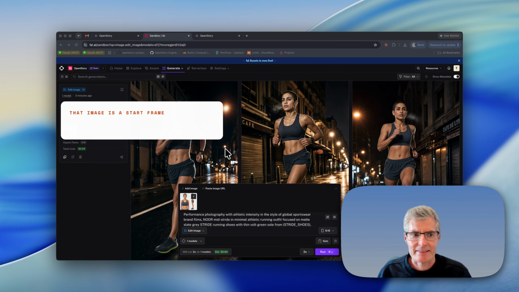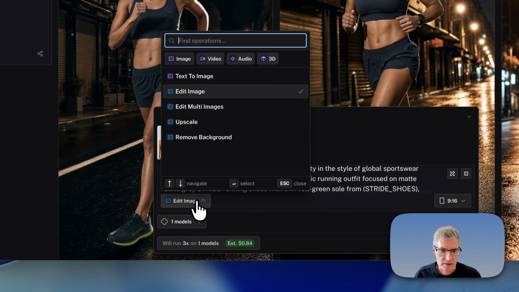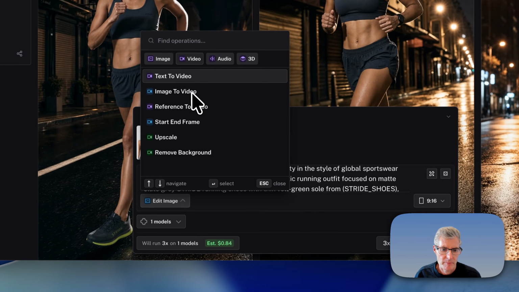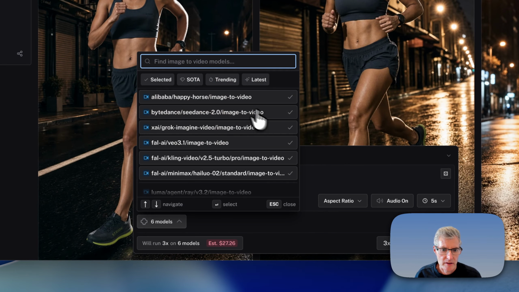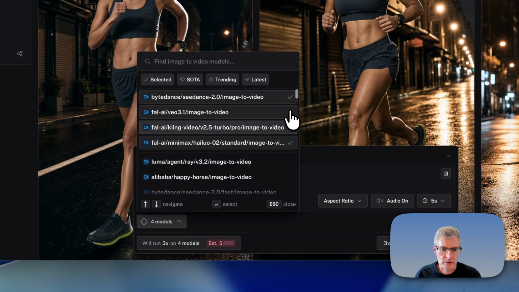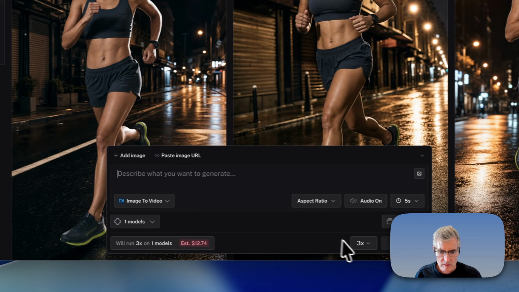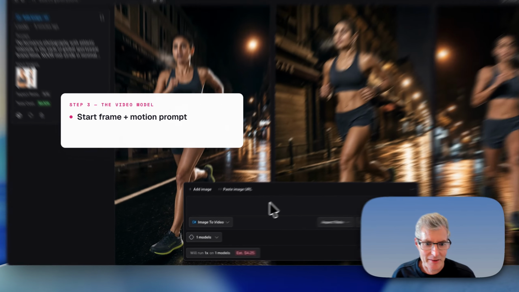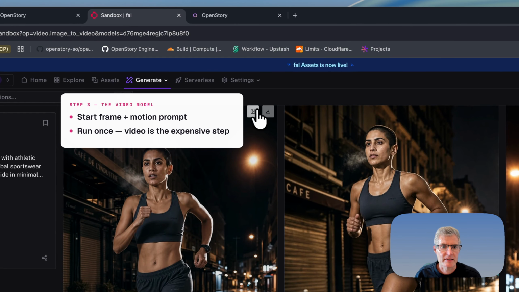So the image is a start frame, the first frame of a shot. Step 3 is the video model. So let's just switch to video, and we'll do image to video. And let's use Seedance. We'll just do it once because it's quite expensive. So we'll paste in our motion prompt from OpenStory, and we'll add the image.